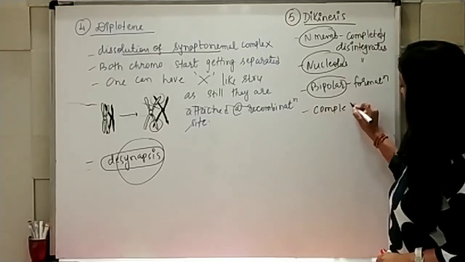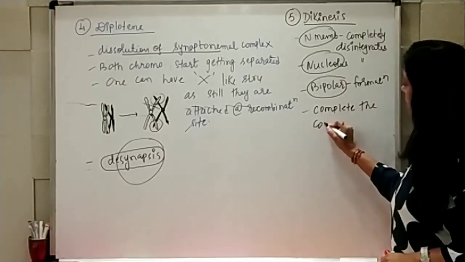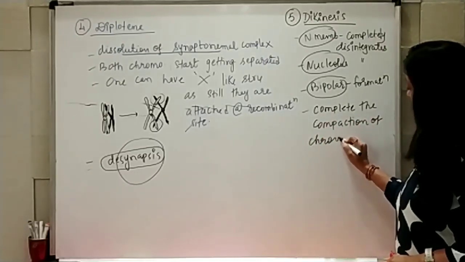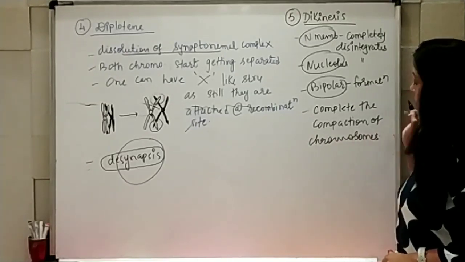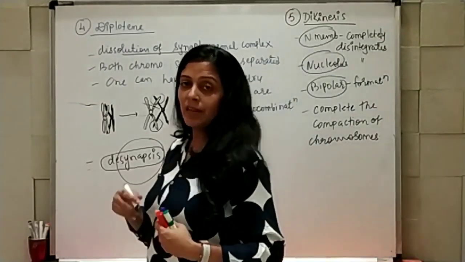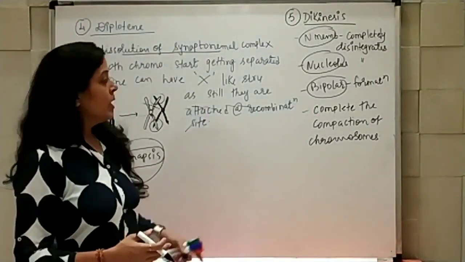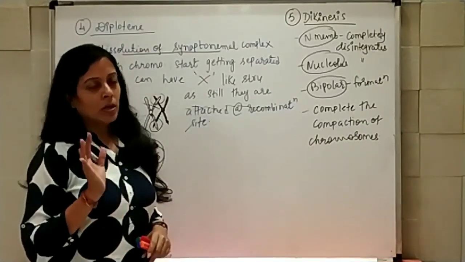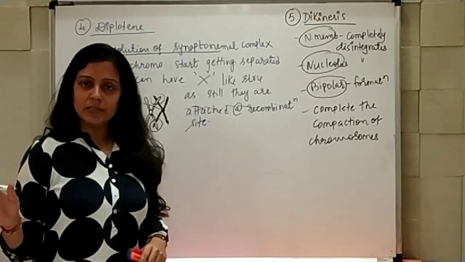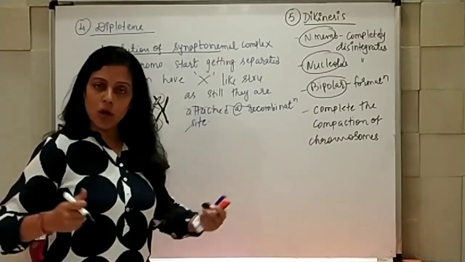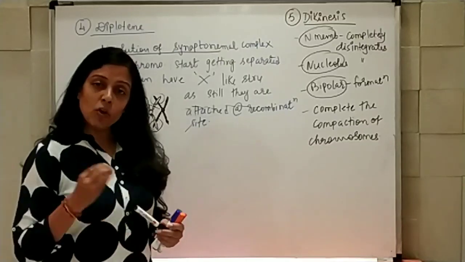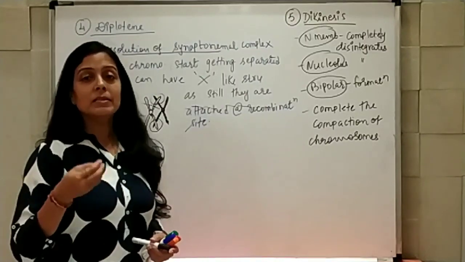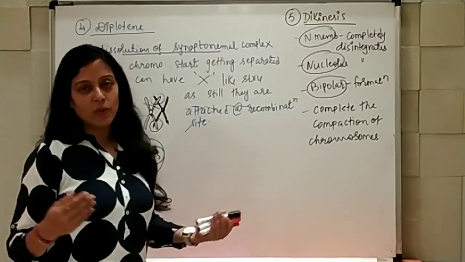The compaction of chromosomes is complete. And thus, whatever we started as prophase, now gets completed in diakinesis, the last phase. Right? So everything is done like prophase of mitosis, but in a little longer way with recombination, gene exchange process, synapsis, desynapsis, synaptonemal complex. These are a few new words for these prophase 1 subphases.